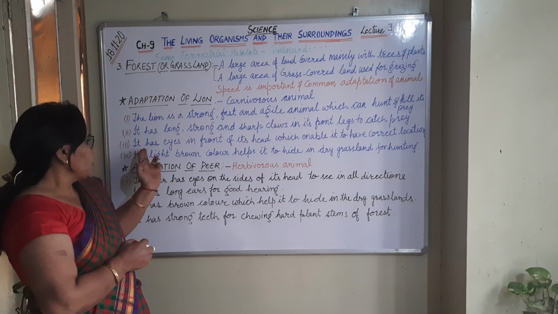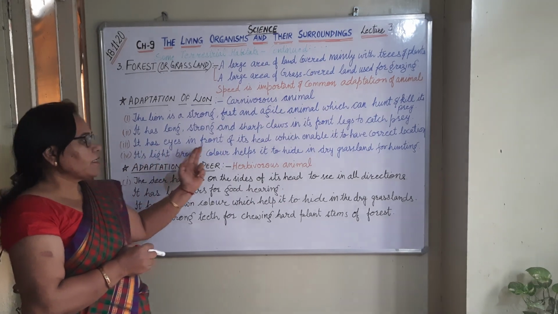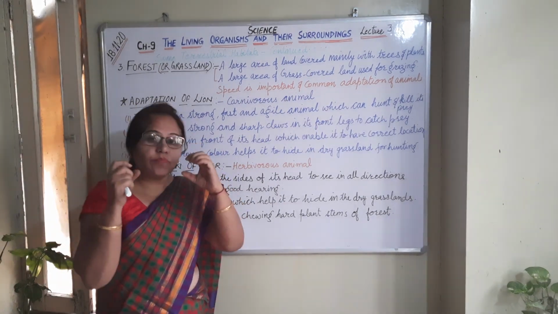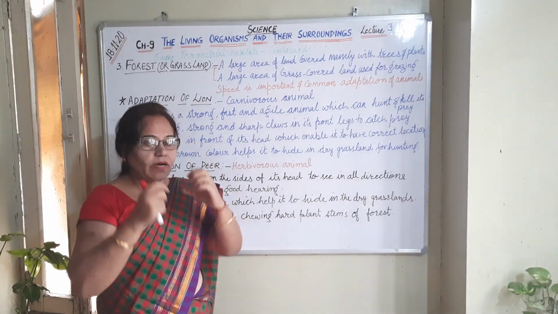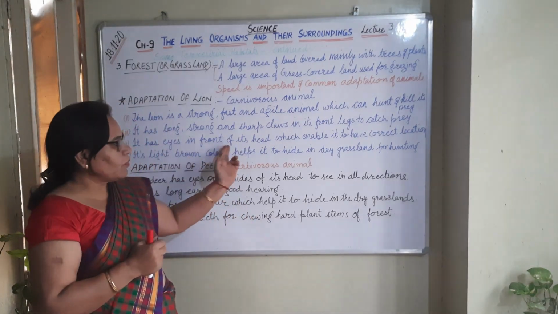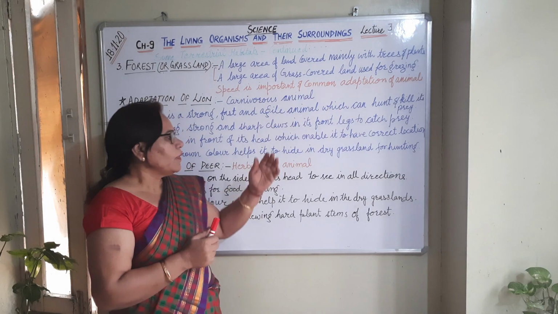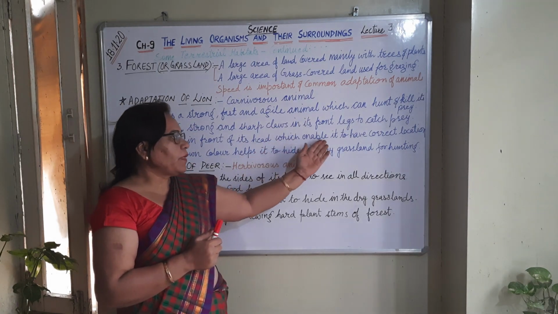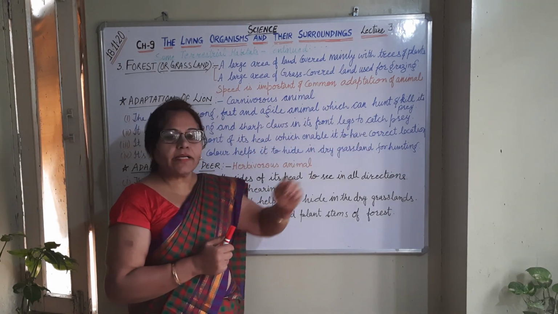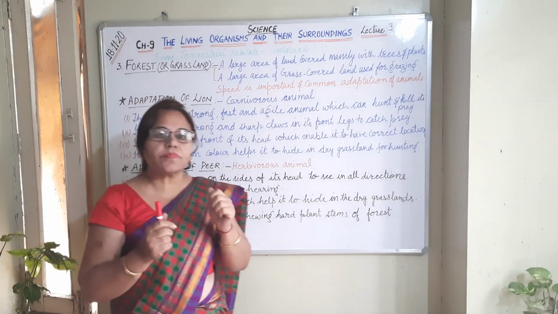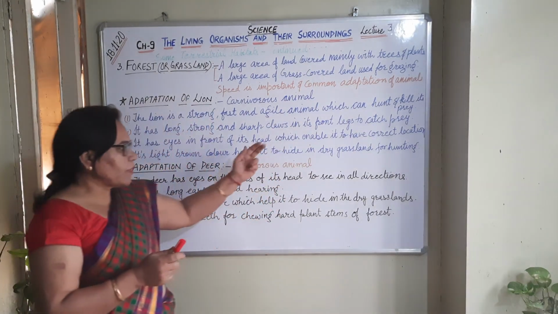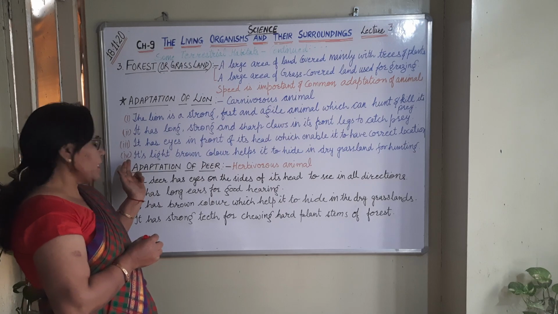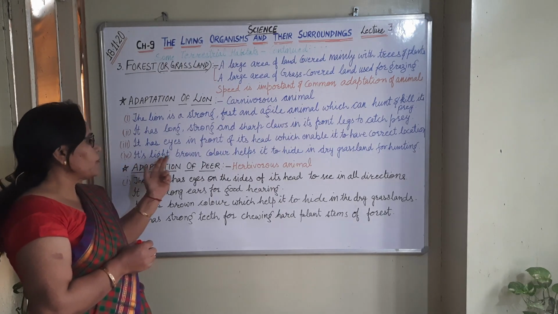Another feature is that it has eyes in front of its head, like we have eyes in front of our face. So they also have eyes in front of their head, which enable it to locate its prey correctly. So that's a very important feature. Next one is its light brown color.